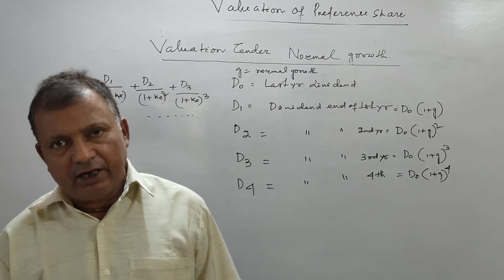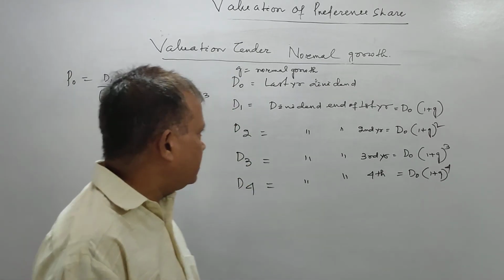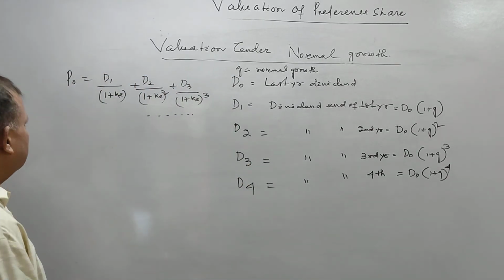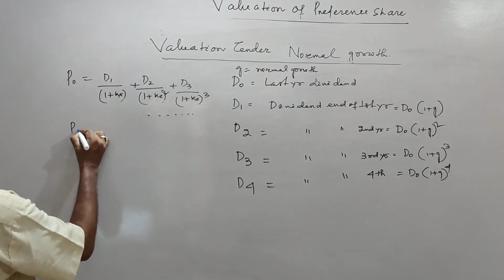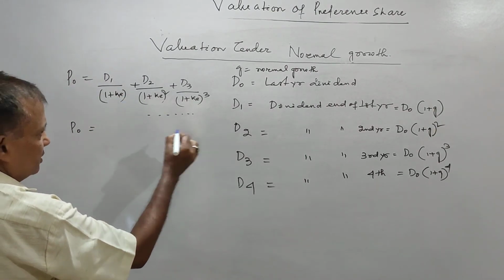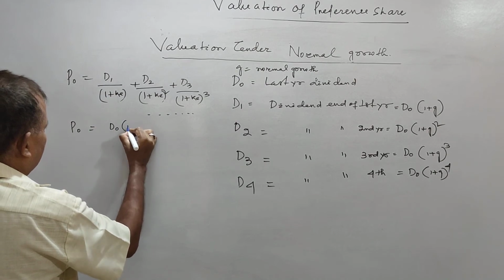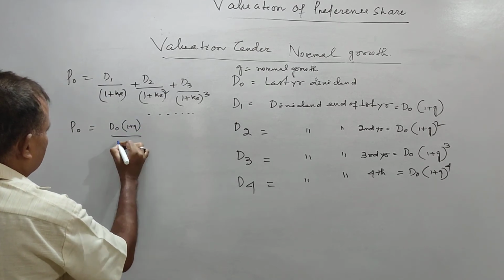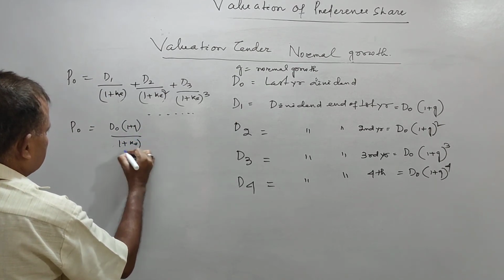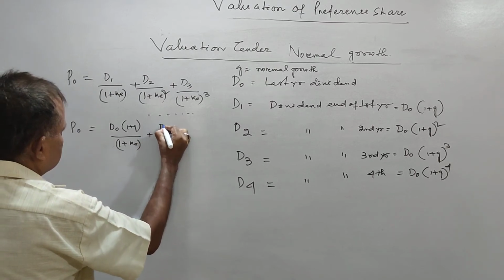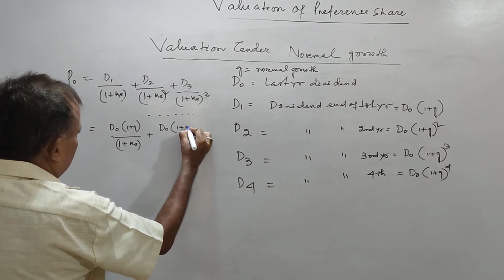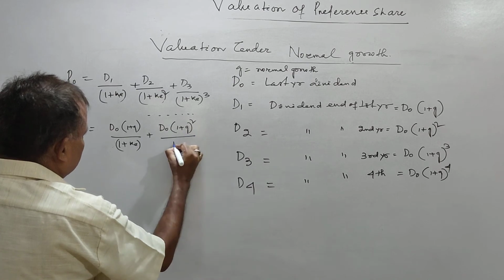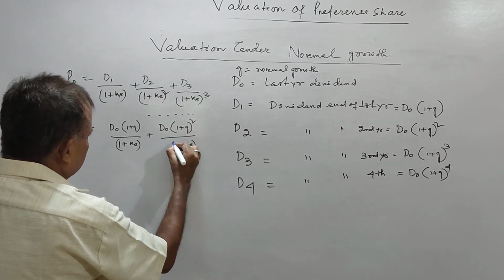But the dividend growth is always there. So P0 we can write as D0 into 1 plus G by 1 plus KE, plus D0 into 1 plus G square by 1 plus KE square.